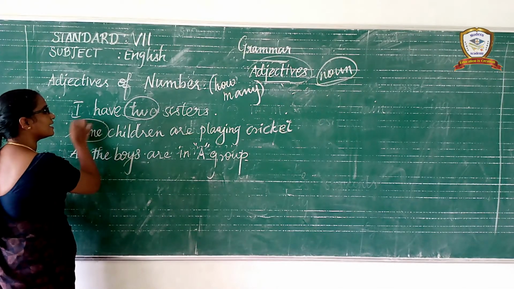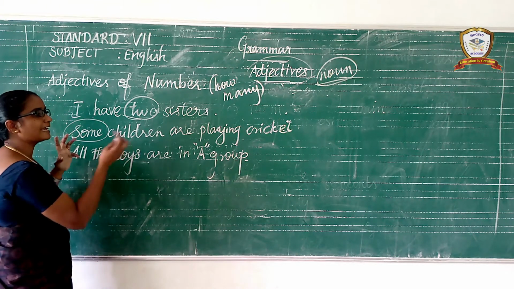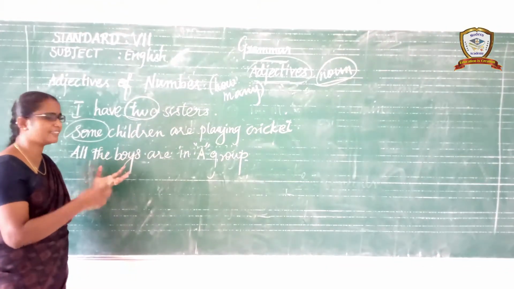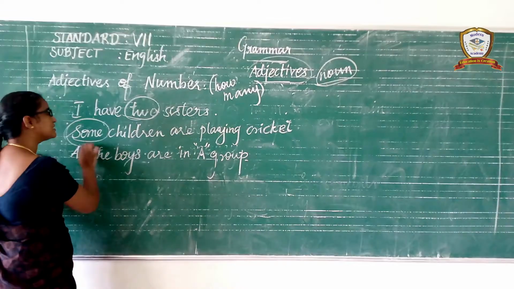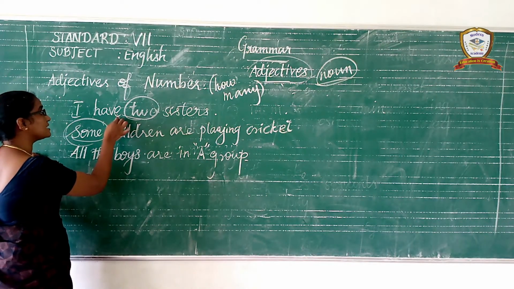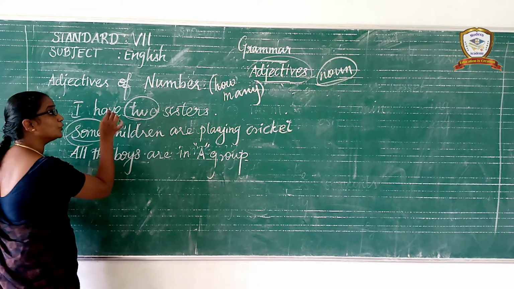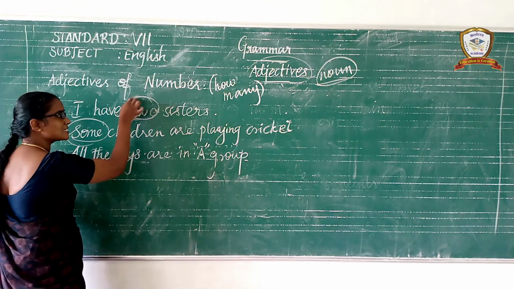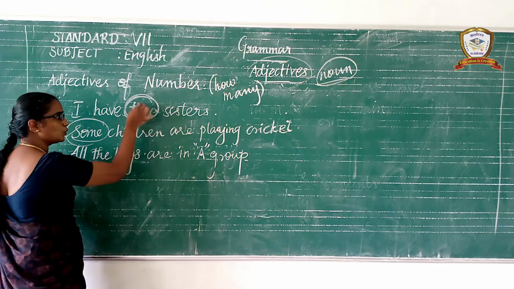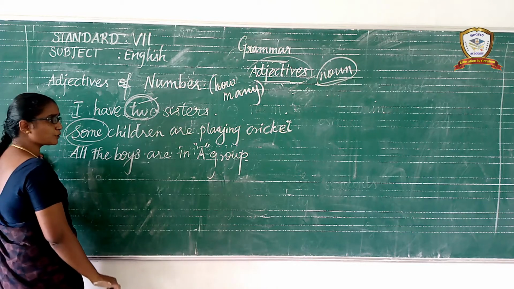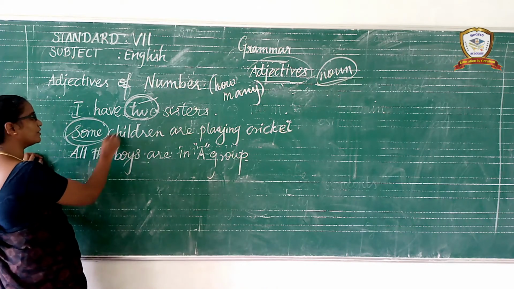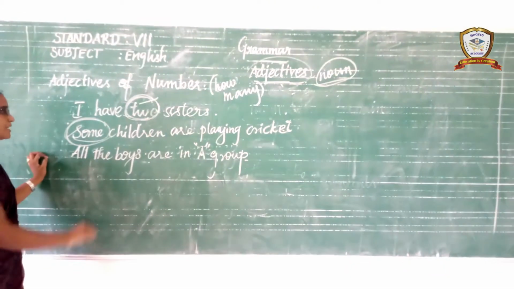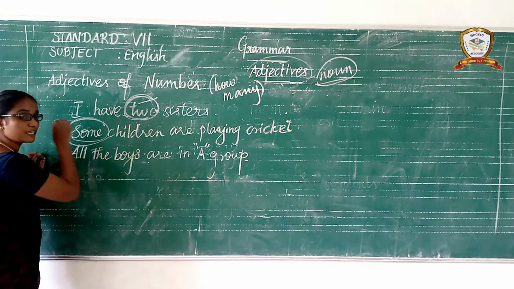How many children are playing cricket in the ground? Some children. How many sisters do you have? In this sentence, the word two provides the answer to the question how many. In this sentence, the word some provides the answer to the question how many. So it is called an adjective of number.